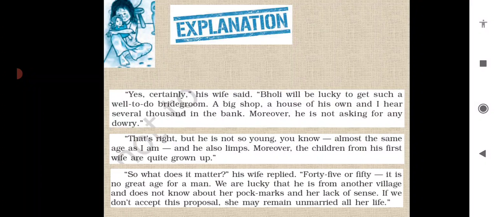So his wife is telling that we are lucky that this person belongs to another village and is not aware of the marks that our Bholi has, and that she does not have brains either. So he will marry without knowing all these things. "If we don't accept this proposal, she may remain unmarried for her life." Then she is saying if we do not accept this proposal, then she will not get married in her whole life.